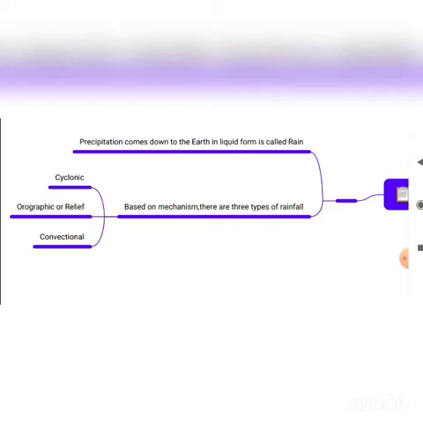And the next is convectional rainfall. Convectional rainfall means we receive rainfall during the summer season. Due to the high temperature, it causes low pressure and we may get thunderstorms, and suddenly it causes rainfall. That is unexpected rainfall, which is called convectional rain. So rainfall is very important for our survival as well as the survival of plants and animals.